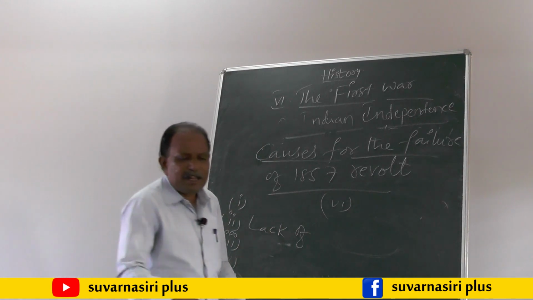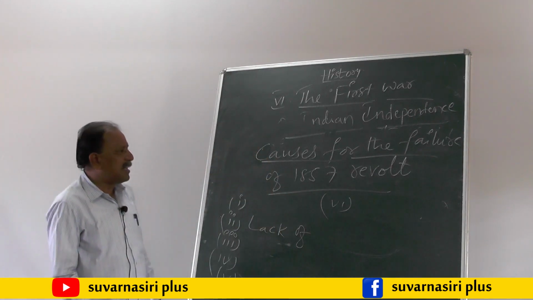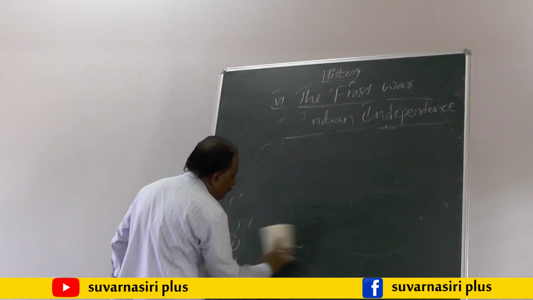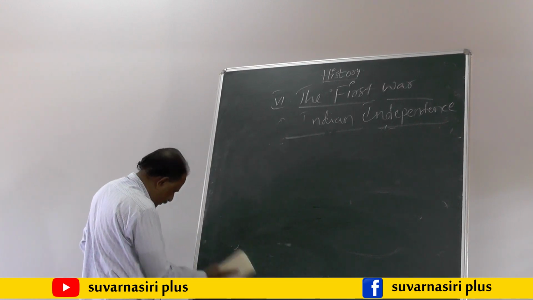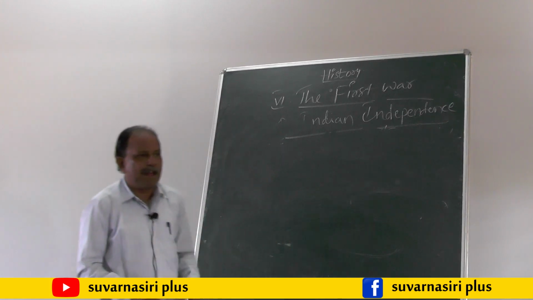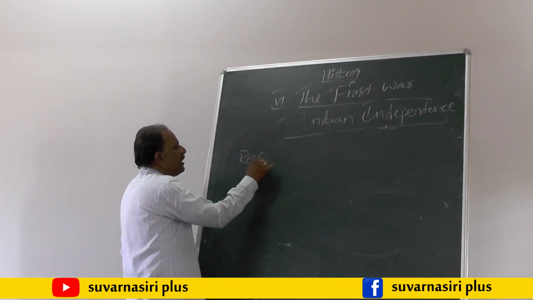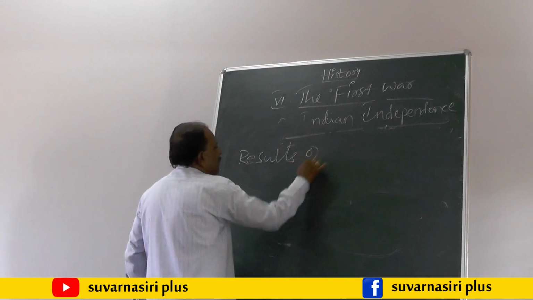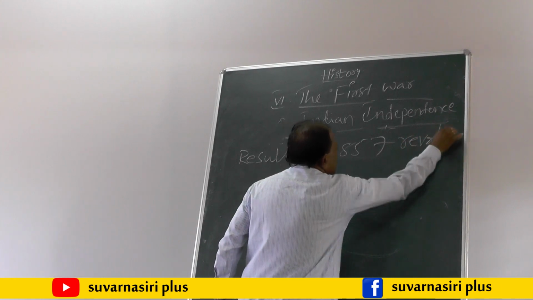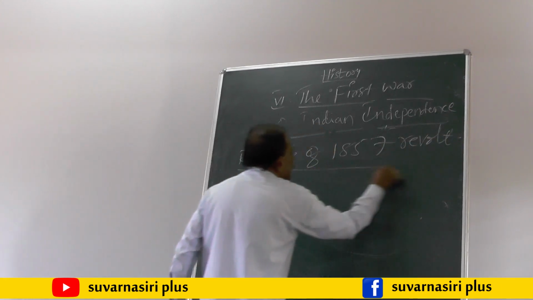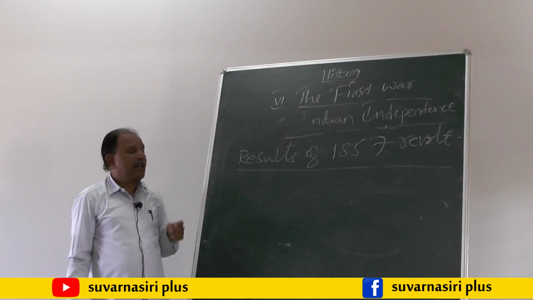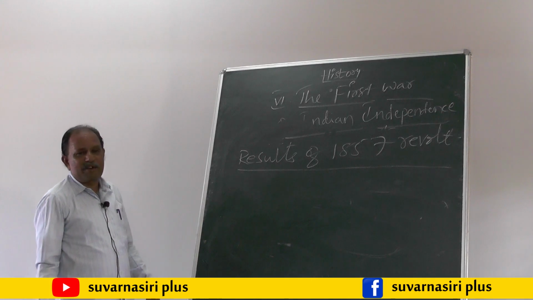The next most important topic in this chapter is: what are the results of 1857 revolt? We can call them either results or effects. This question may also appear as a 3 marks question, most likely to appear in the annual examination. The results of 1857 revolt.